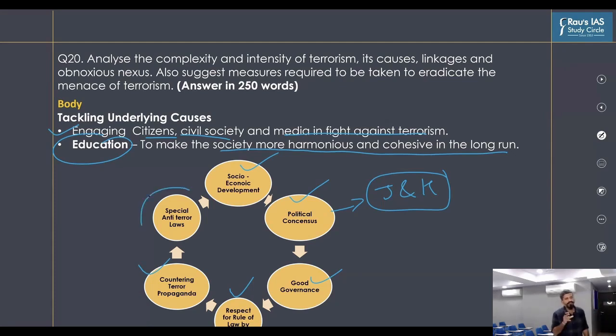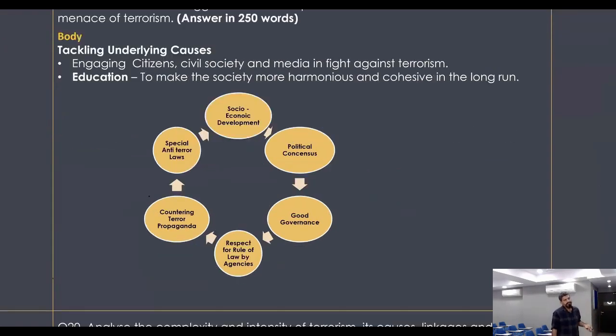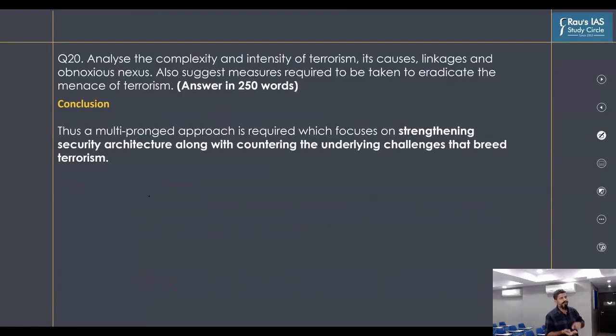That is how we have mentioned different dimensions and still not crossed the word limit. Look at the number of dimensions that we have touched. I have tried to write this sample answer in the word limit. This is around 280 words. Okay. Next part, of course, is the conclusion, where we have handled all the issues, causes, linkages, and finally the measures.